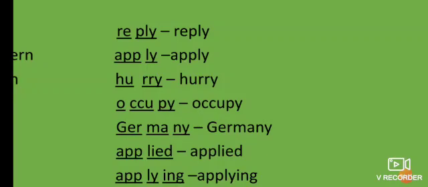Occupy. O is sounded here as a. Double c, c is sounded here as ka. Occupy, py, occupy. Occupy means to have someone's place in their workplace. That is called occupy. Germany, Ger, ny, Germany, and G is here in capital because it's a name of a country. That's why it's a capital letter.